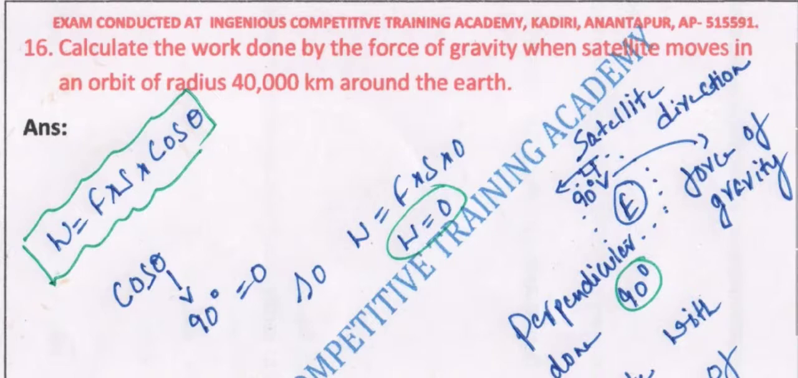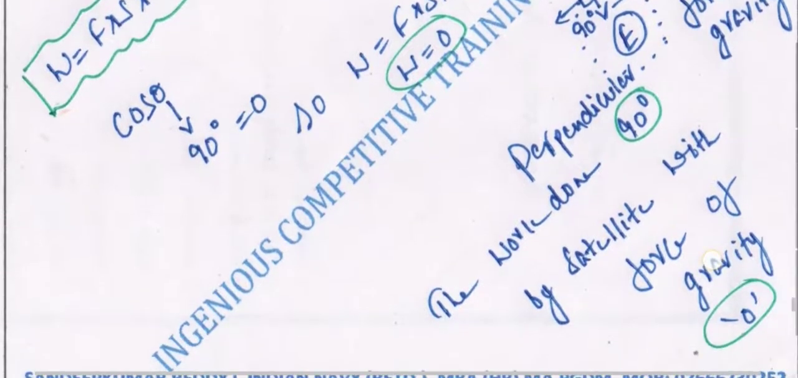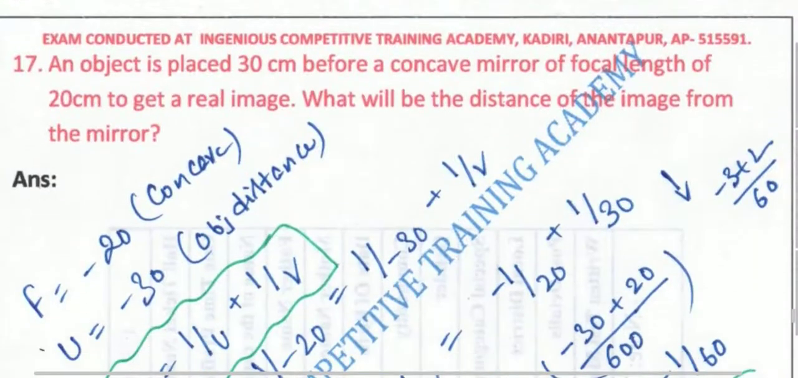So the question asked is the work done by the force of gravity when a satellite moves in an orbit of a given radius. The work is the product of F into S into cos theta. Here theta, as we are aware, is 90 degrees since they are perpendicular to each other. Cos 0 is 1, but cos 90 is 0. So obviously the work done is 0. That is the reason the work done by the force of gravity on the satellite is 0.